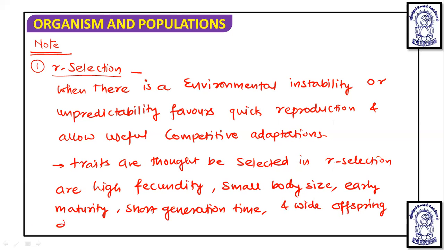Wide offspring dispersion. So if their body size is small, it is possible that they will survive in this unfavorable condition. If they have high fecundity, meaning a large number of offspring are produced, then competitively they might be superior to the other species and can survive. If they mature early, the next generation will be easily available. Short generation time will also increase this, and wide offspring dispersion means they disperse to different habitats, so they will survive in a better way.